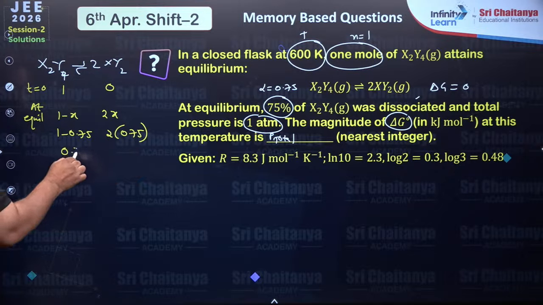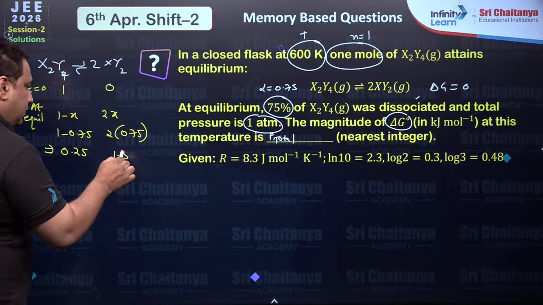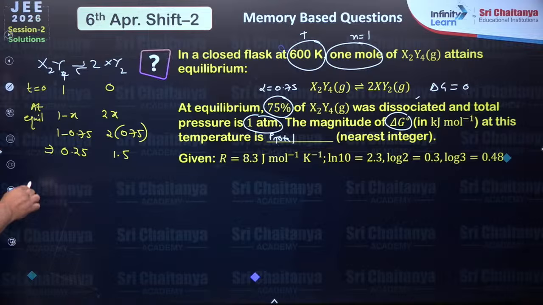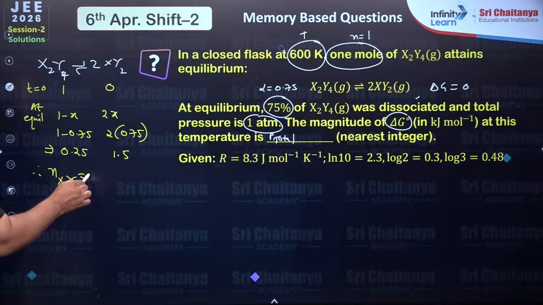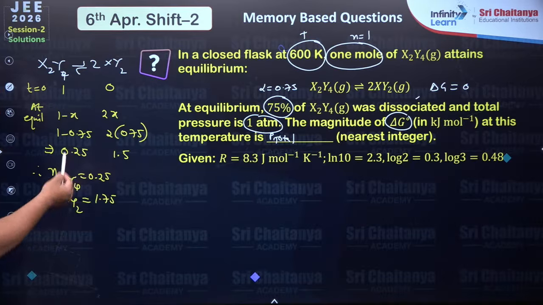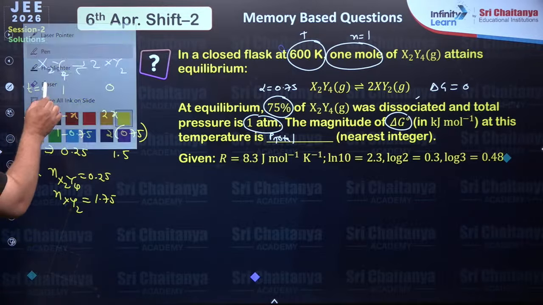So 0.25 is left, okay, and here 1.5 will form. Okay, so therefore number of moles of X2Y4 is 0.25, number of moles of XY2 is equal to 1.5. Sorry, 1.75, no, sorry, 1.5.